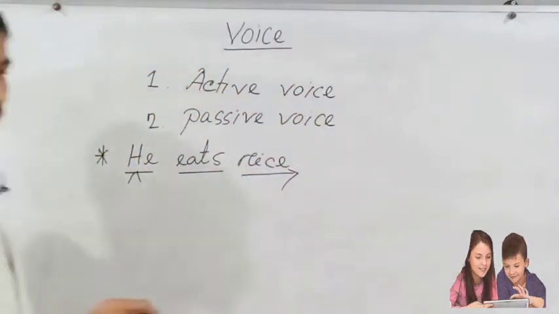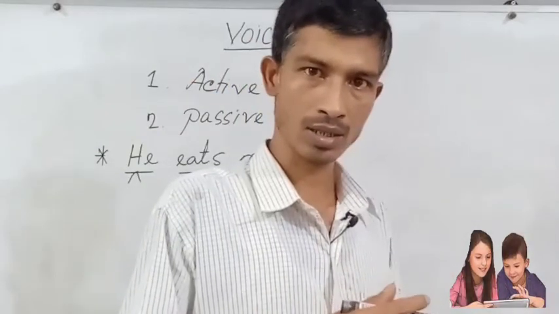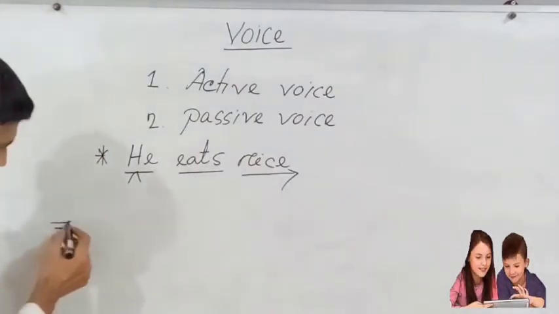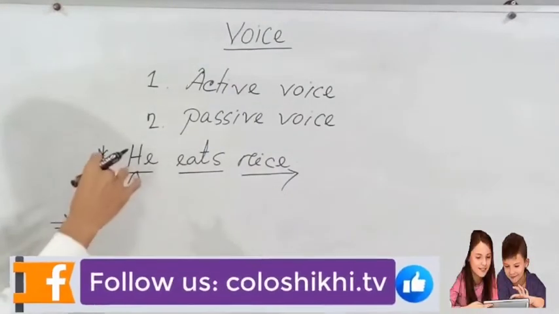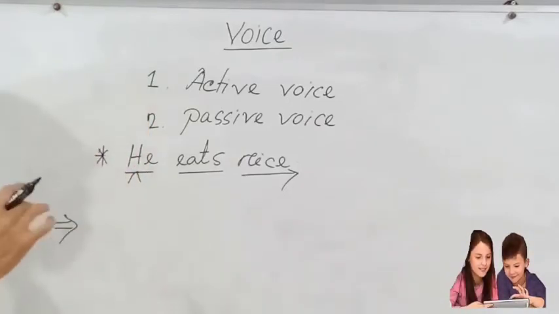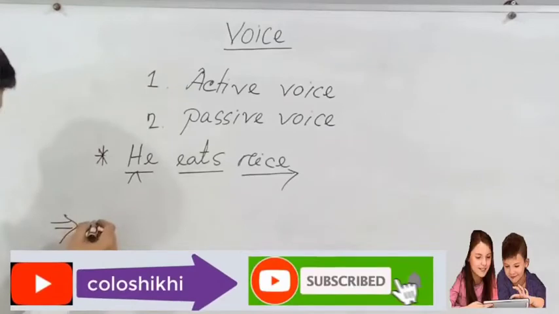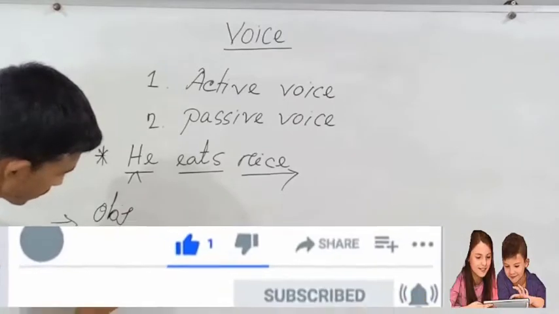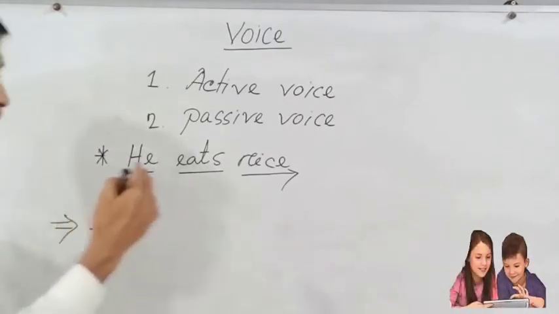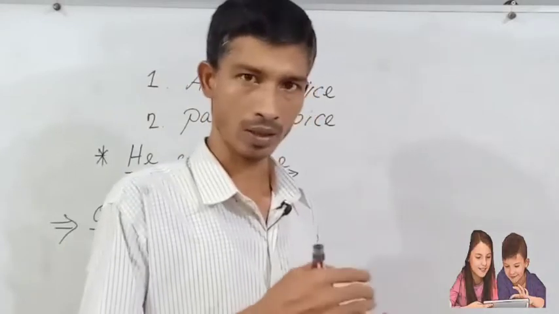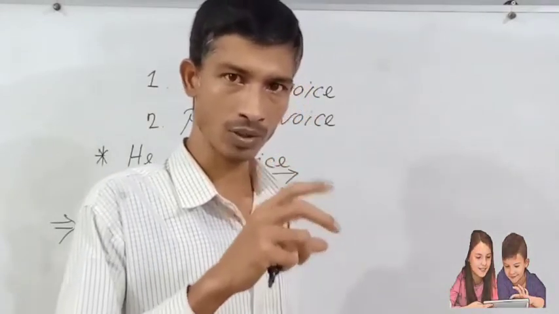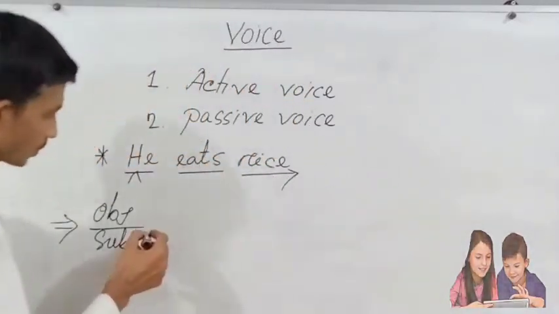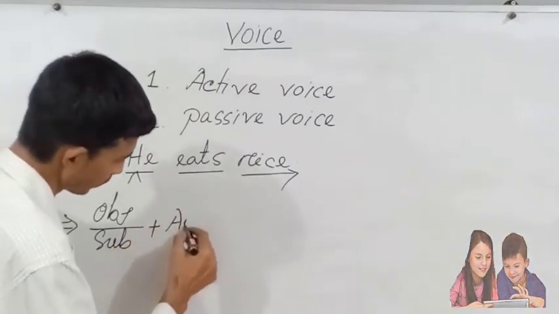If we see a structure of passive voice, we can see that the object of the active voice will be the subject of the passive voice. That means object will be subject, and then according to the tense, an auxiliary verb will be applied here. So auxiliary verb,